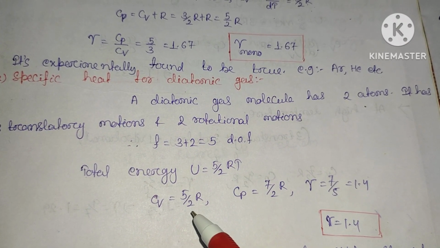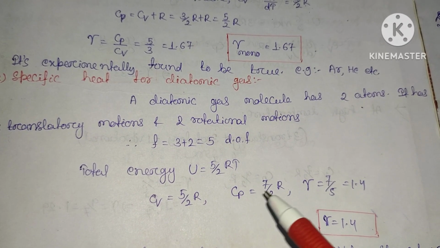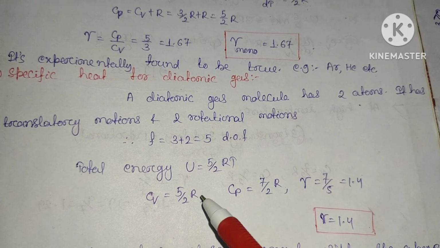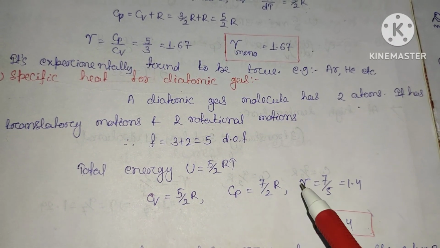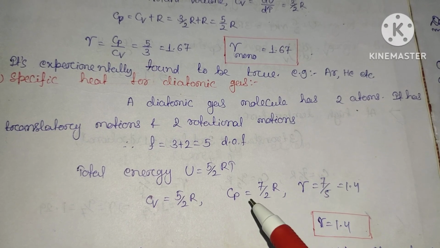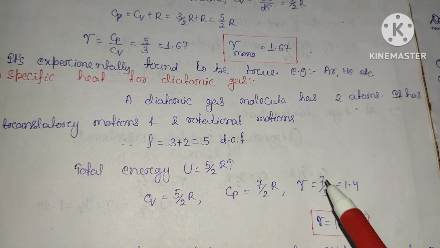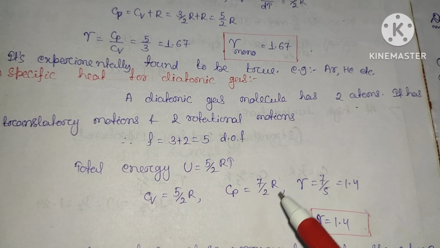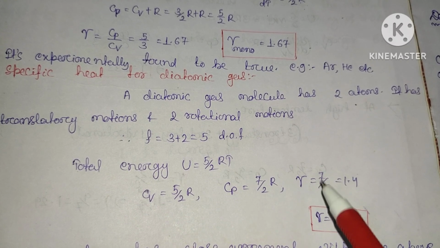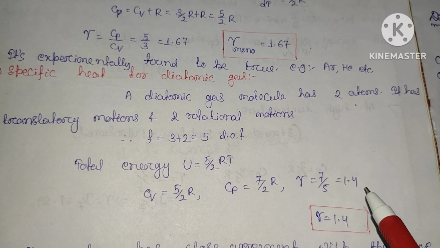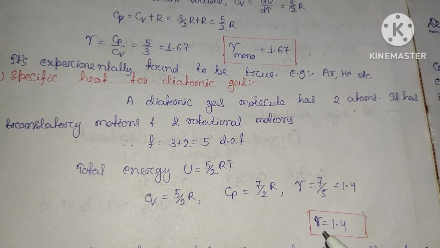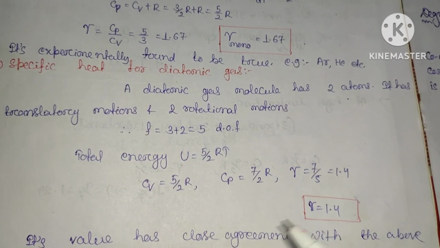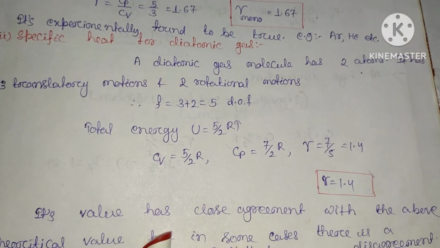With respect to the temperature, you take only the constant, so that will be 5 by 2 R. Again, Cp minus Cv equals R, so Cp will be 5 by 2 R plus R, that is 7 by 2 R. Again, gamma will be Cp by Cv, 7 by 2 R divided by 5 by 2 R. The R cancels and the 2 cancels, simply 7 by 5, that is equal to 1.4. So gamma for monoatomic gas is 1.67, and for diatomic gas gamma equals 1.4.